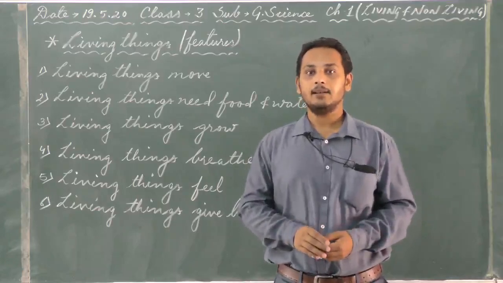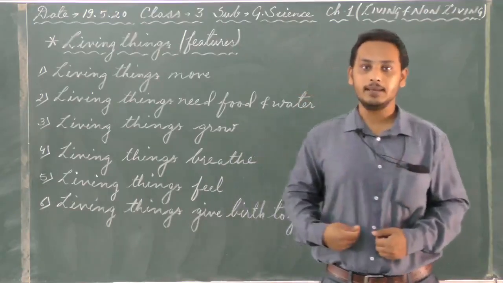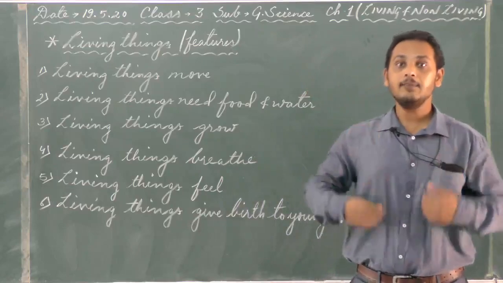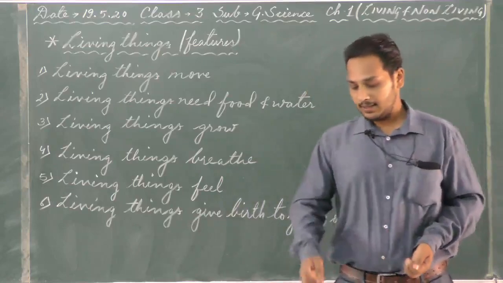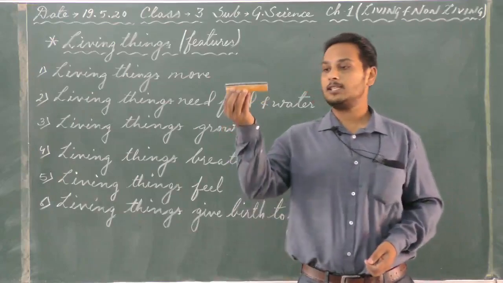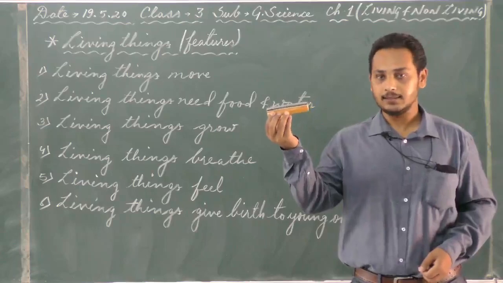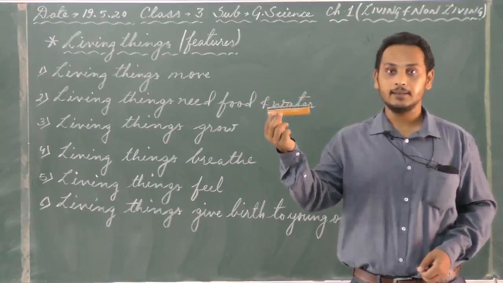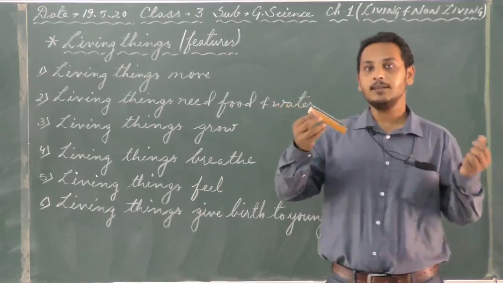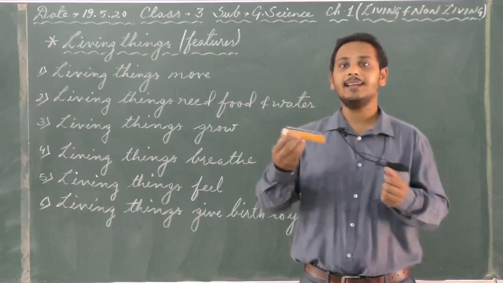For example, myself, I am a human being. Okay? I am a living thing. But in the same hand, if I talk about this duster, is it a living or a non-living thing? Yes, it is a non-living thing. Okay? So this is one common difference between a living and a non-living thing.